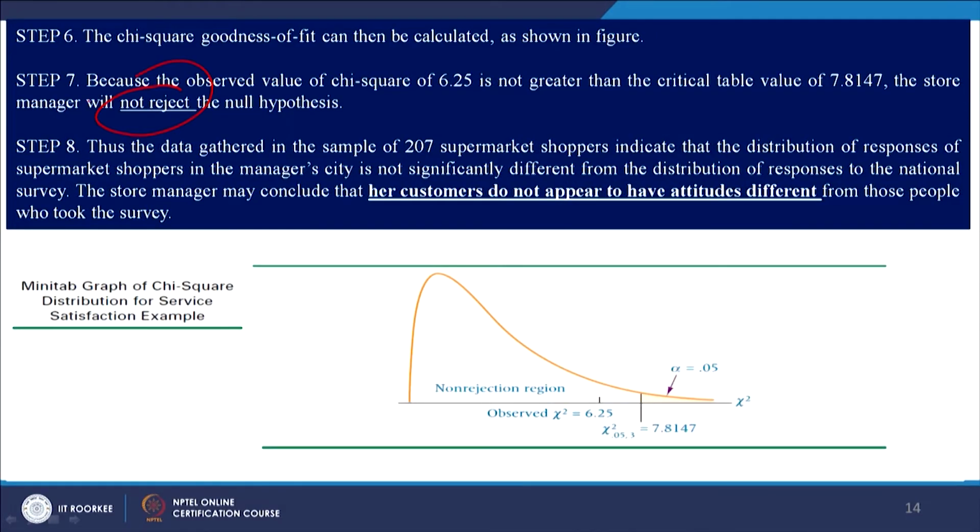It means that the customers at national level and the customers of the city think in a similar manner. There is no significant difference. So, in this case we will not reject the null hypothesis and we will say that the customers do not appear to have attitude difference from the national level. So, this is your rejection region and this is your non-rejection region.